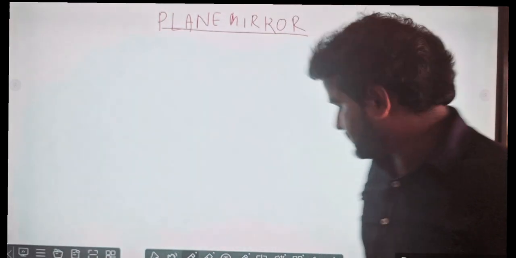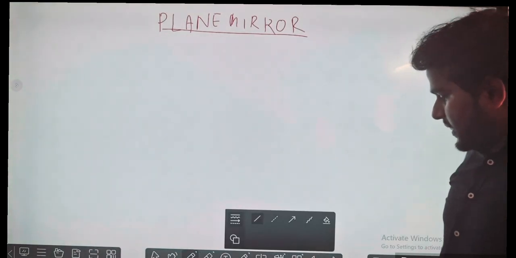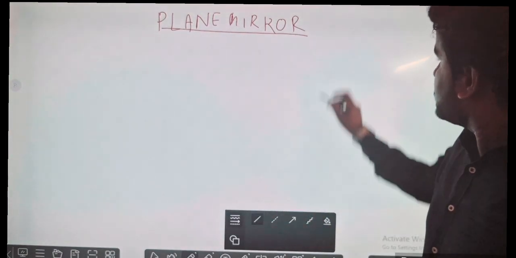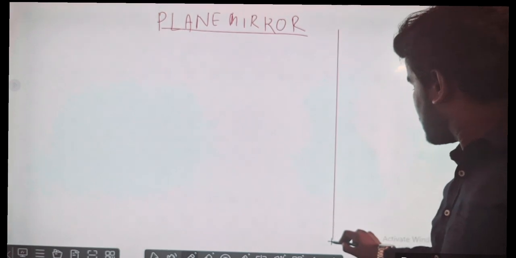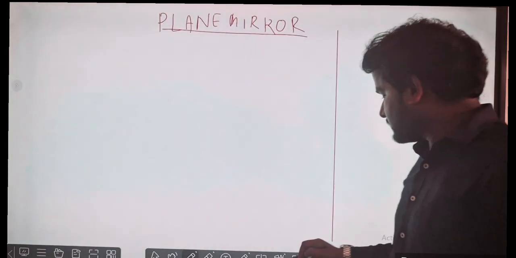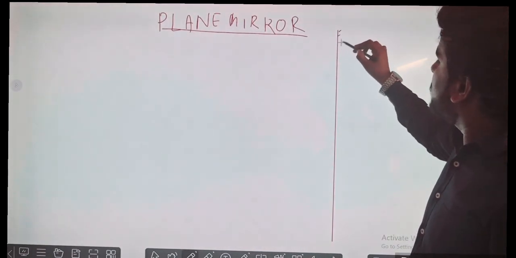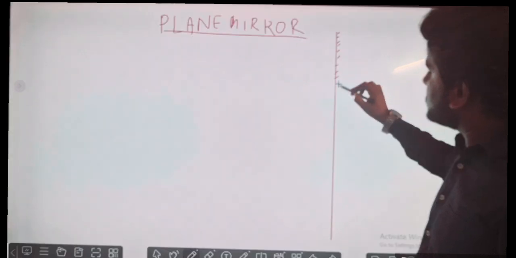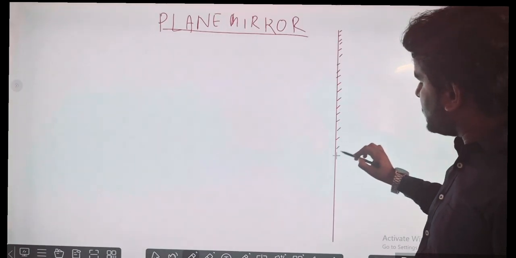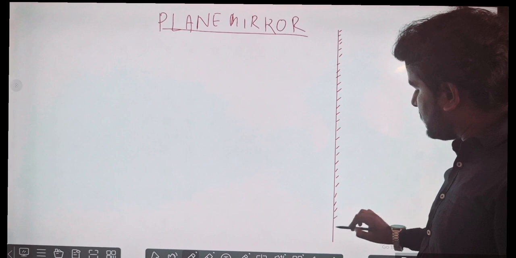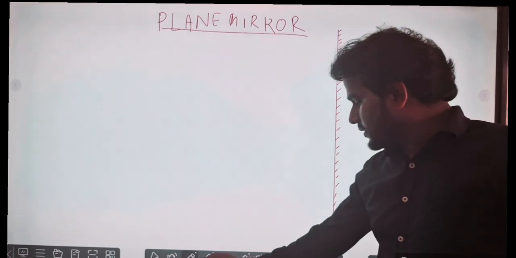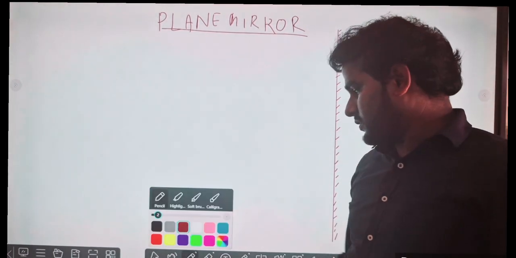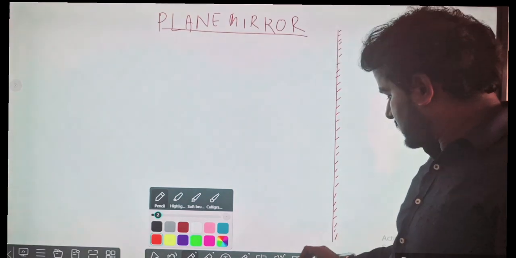For the plane mirror, let me draw the mirror first. Let it be the mirror. One of the sides should be opaque, like this.